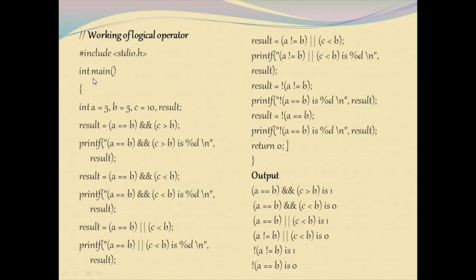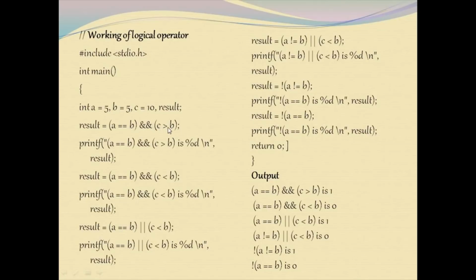#include <stdio.h>, int main, open curly brace, int a = 5, b = 5, c = 10 and result. Three variables are declared. Result is used for storing the values after performing this calculation. result = a == b. Here we are comparing a with b using the double equal to operator. So the condition is true. Result is going to be 1.